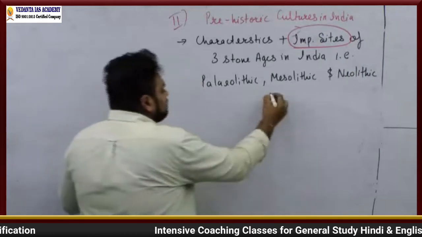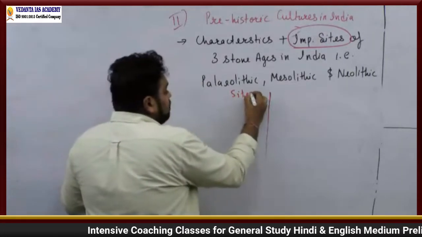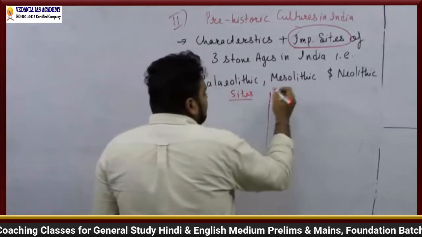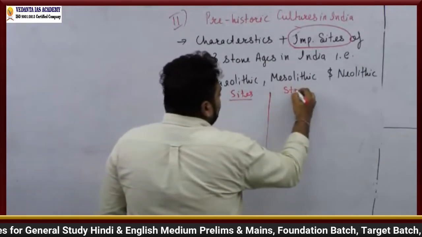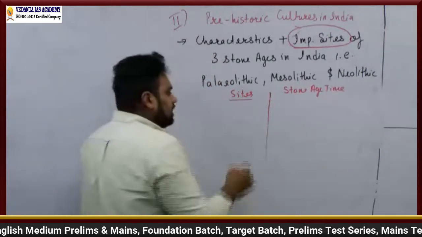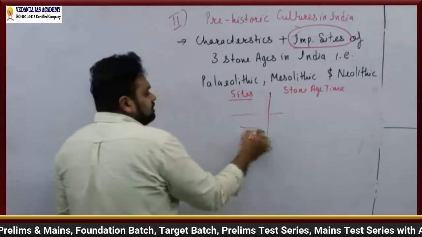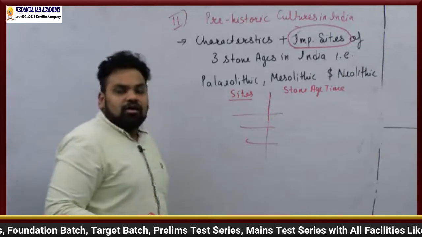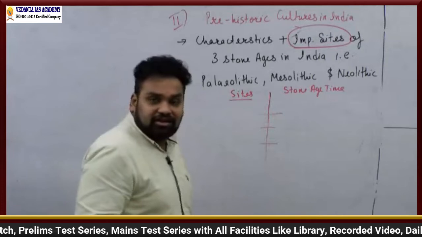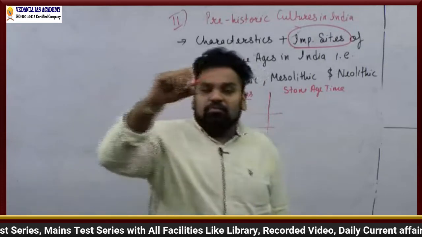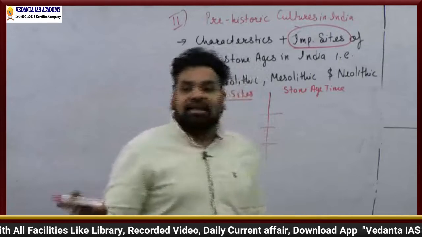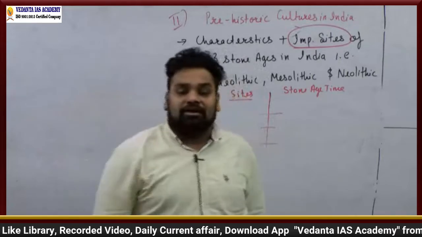Sometimes what they do is, I'll just tell you the kind of question which comes. They tell you the sites, right? And they tell you the Stone Age time, right? And after that they will say match the site with the Stone Age. Supposedly there was a site which was present in the Paleolithic age, so you need to match that particular site with the Paleolithic age. Neolithic has different sites, so you will have to match them, right?